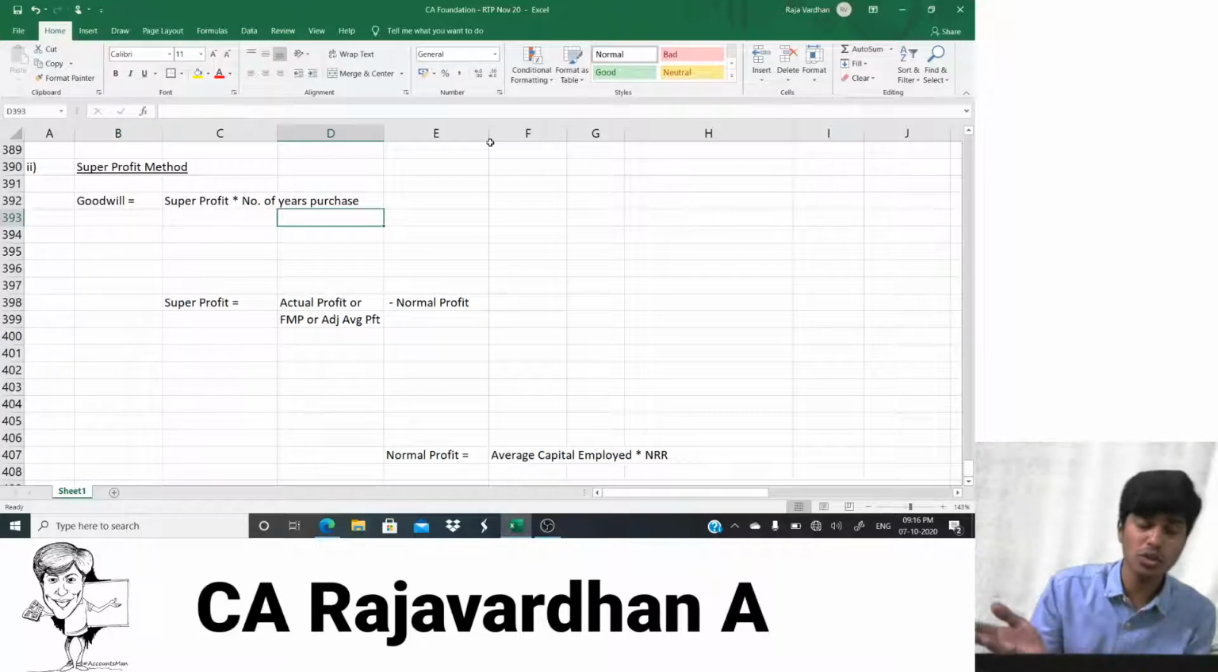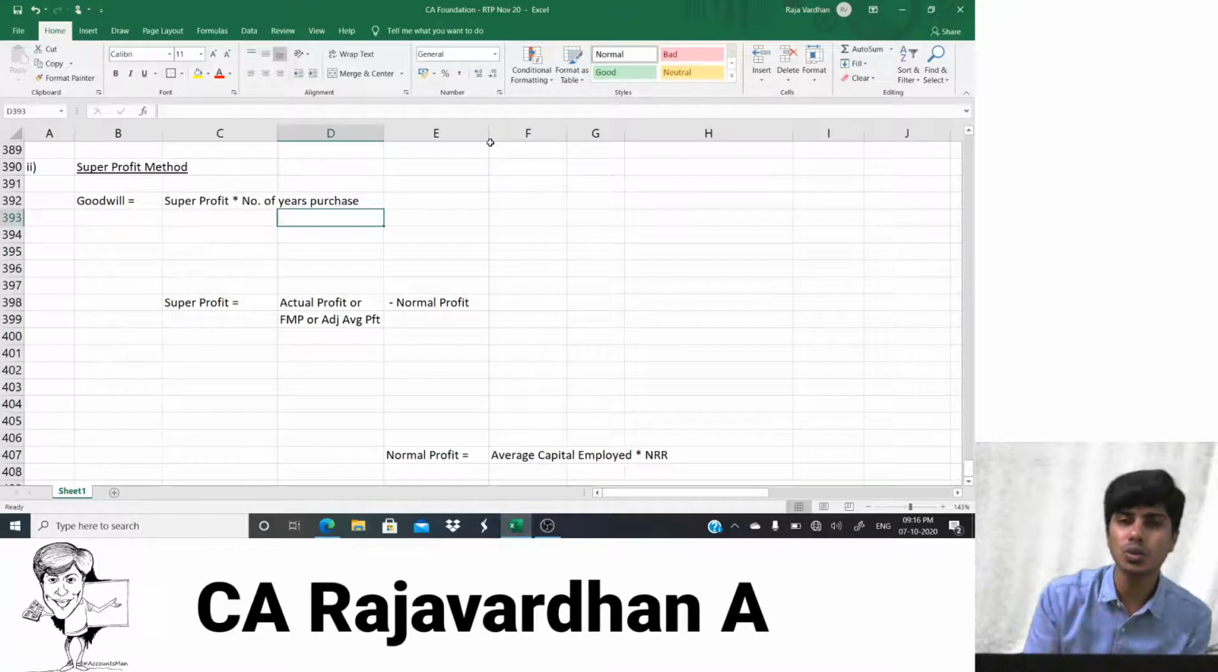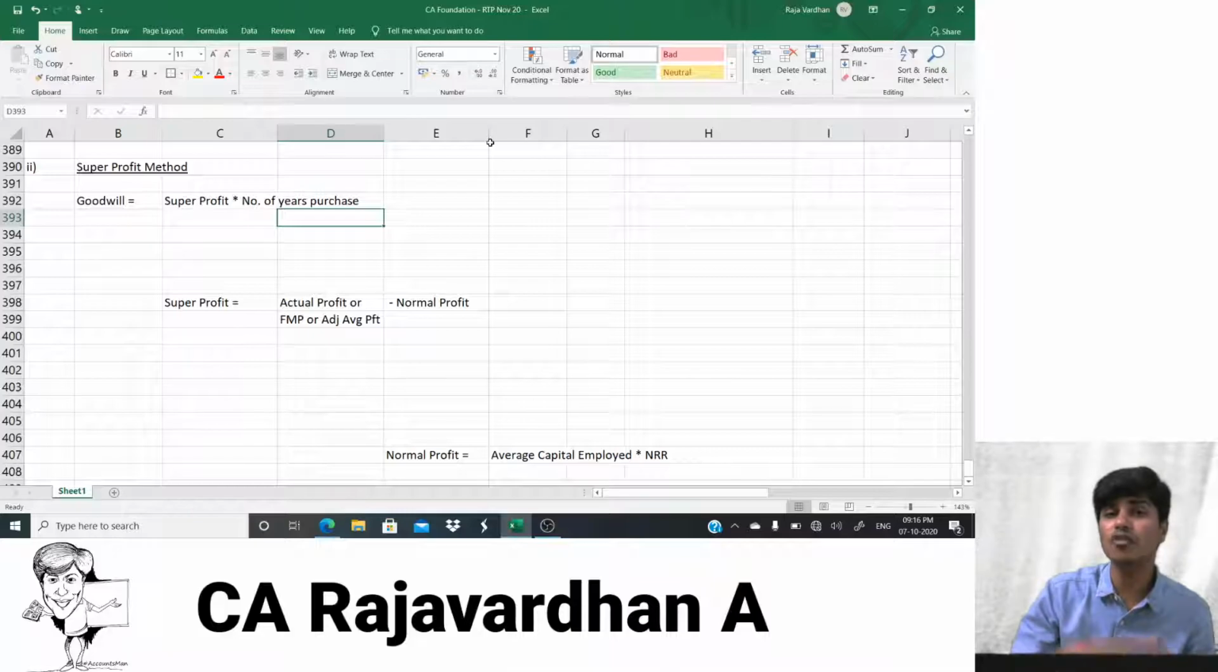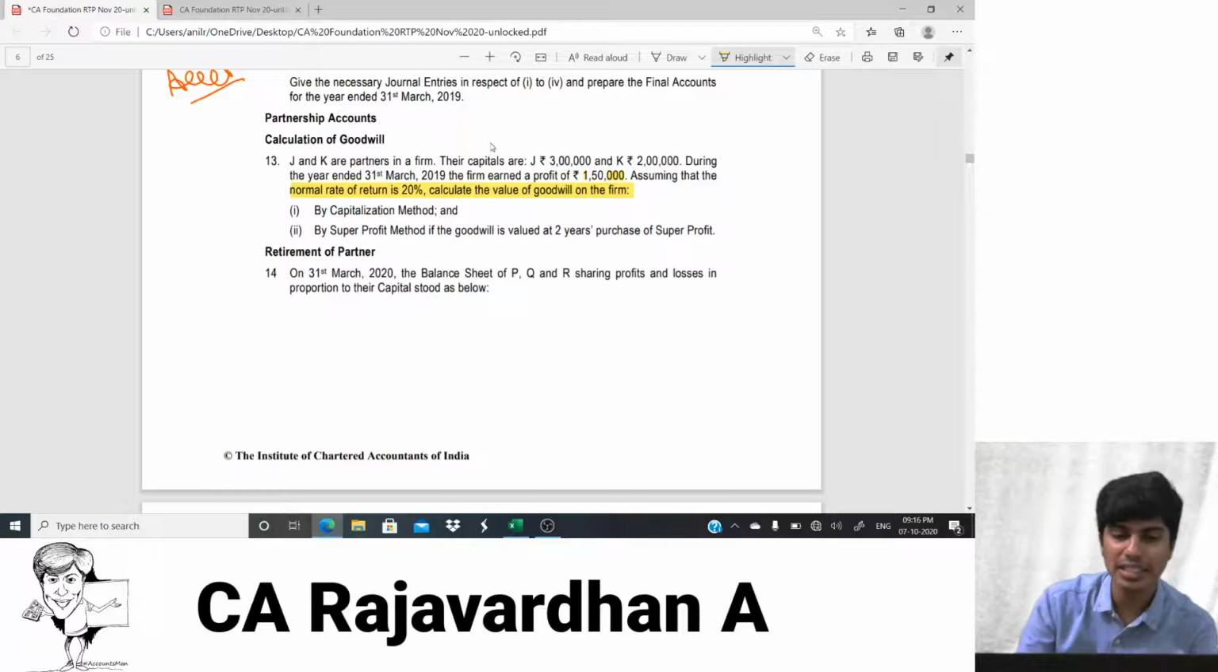If anyone else on the planet started business with 1 lakh, they would earn 10,000. But I earned 12,000, so I earned 2,000 extra. How long am I going to earn that 2,000 extra? If it is 3 years, I am going to earn that 2,000 extra for 3 years. So my goodwill is 6,000. Sorry, 2,000 for 3 years, 2 into 3. You guys get it? So that's how it's computed. Okay, come on, let's see what's the data in this question.